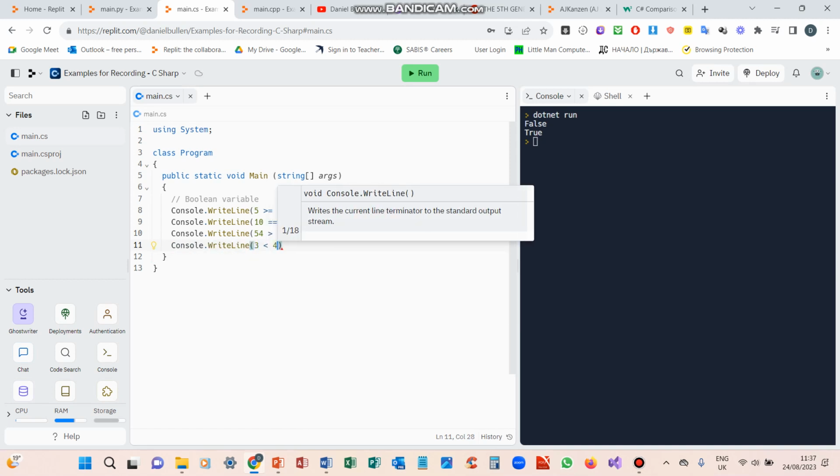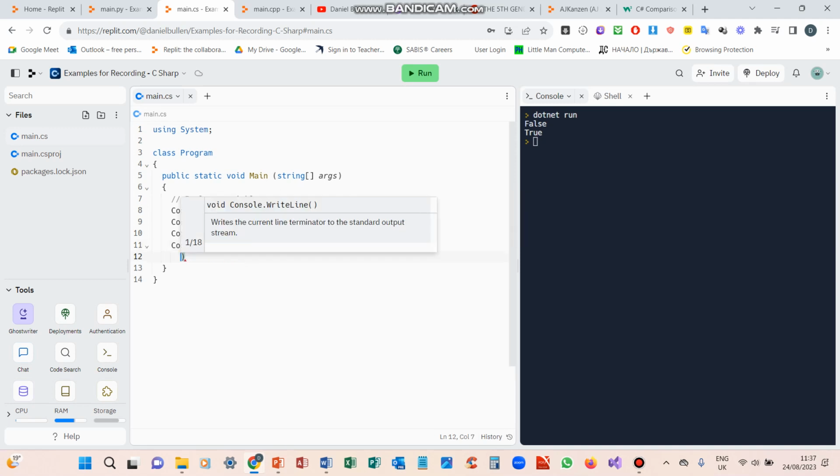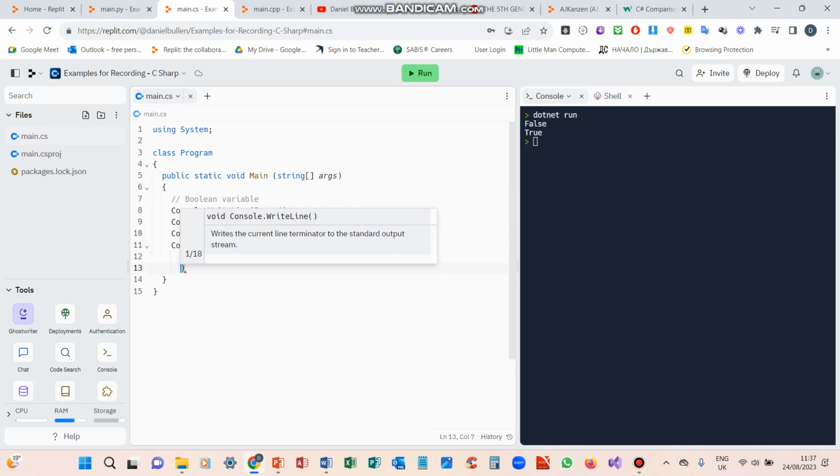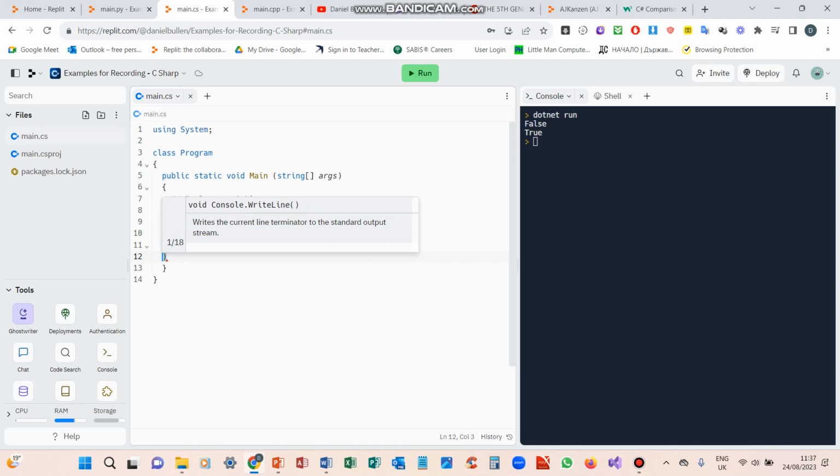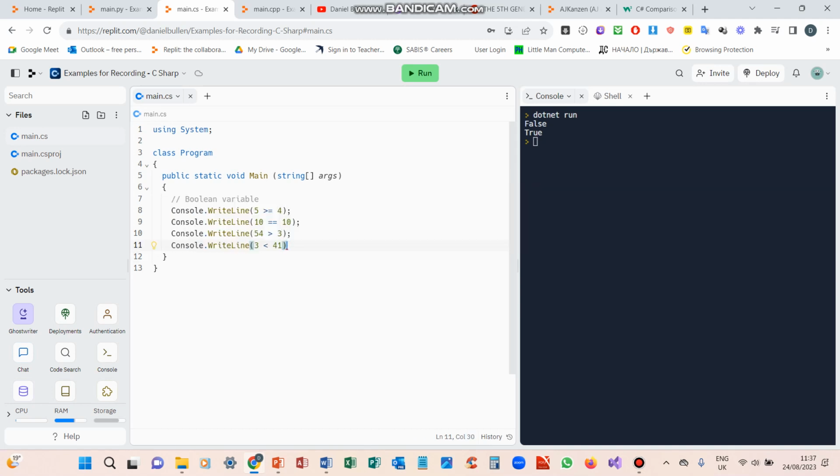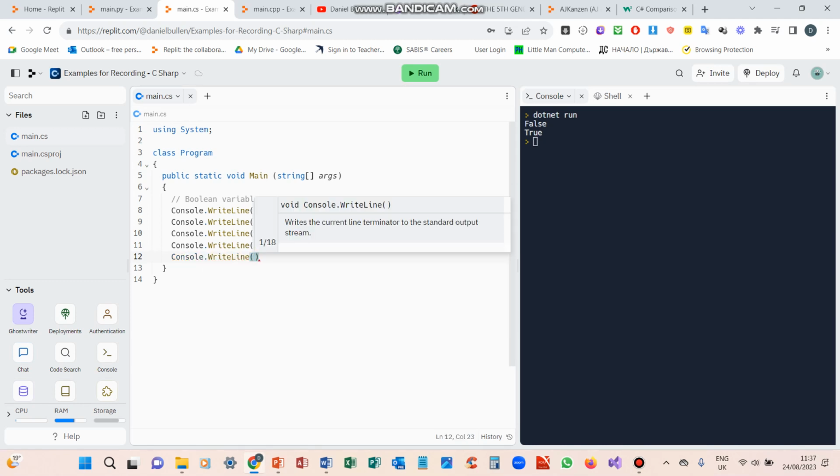Is 3 less than 41? And is 4 not equal to 2?